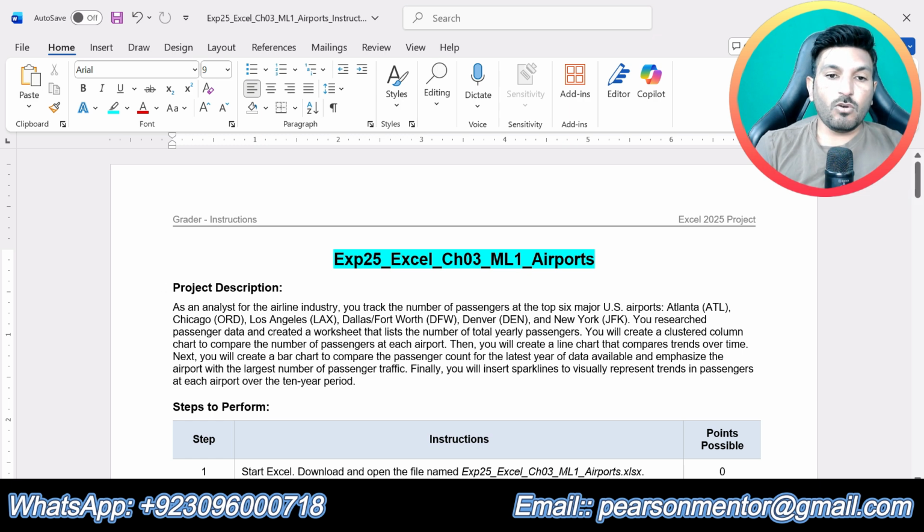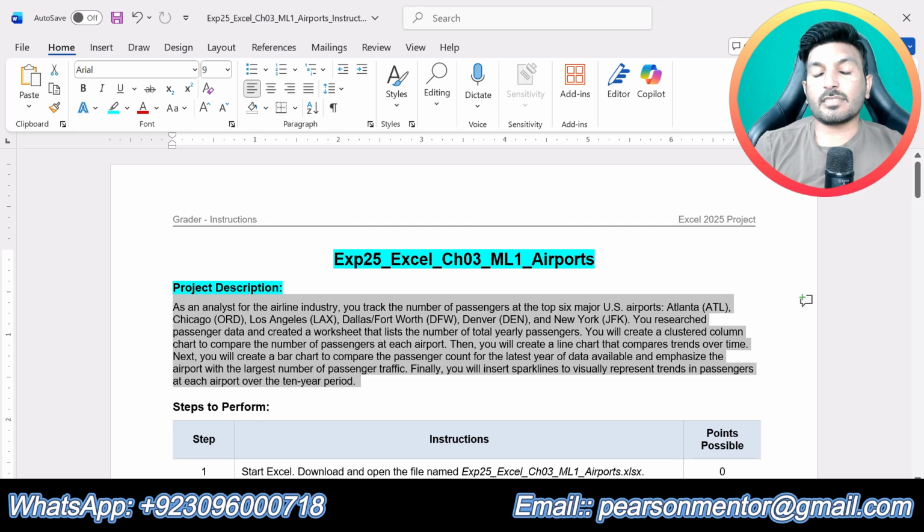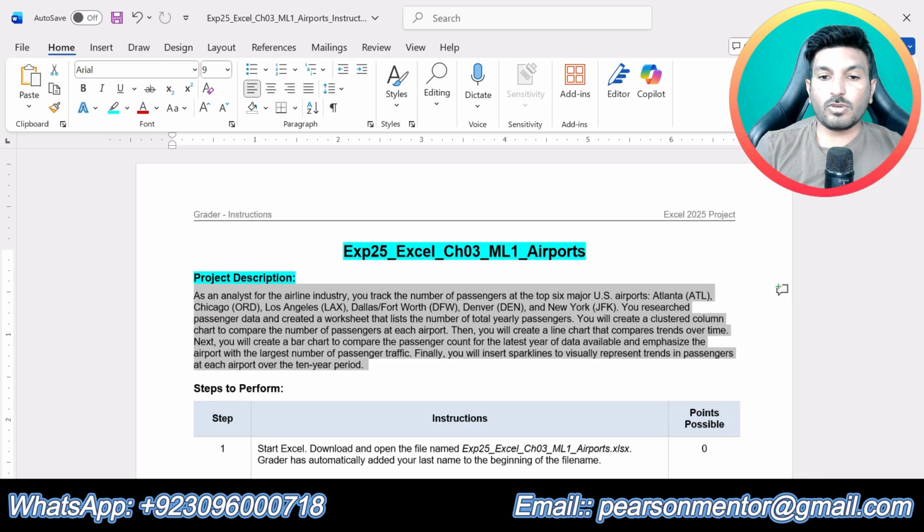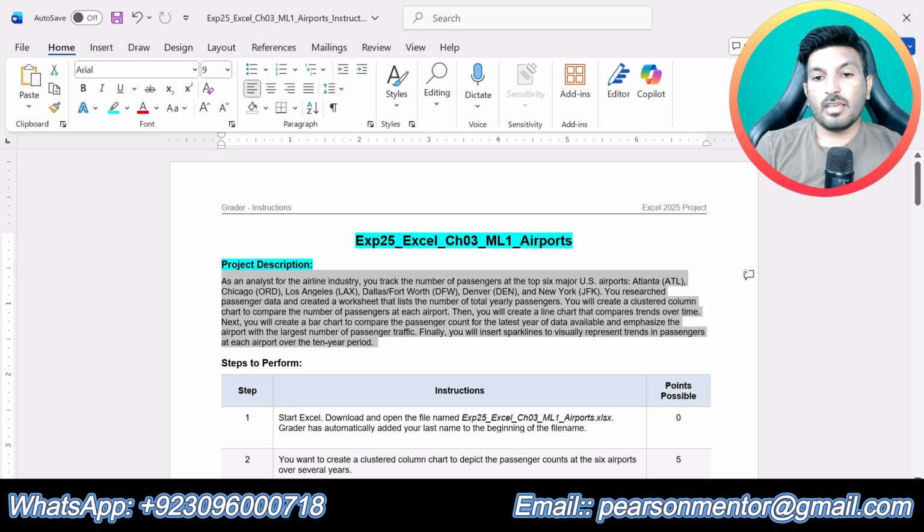So at the start of the instructions you can see the project description. There is nothing to do in the project description, but I suggest you read it so that you can get an idea about the assignment. Once you read this project description, it will be easy for you to solve this assignment on your own.